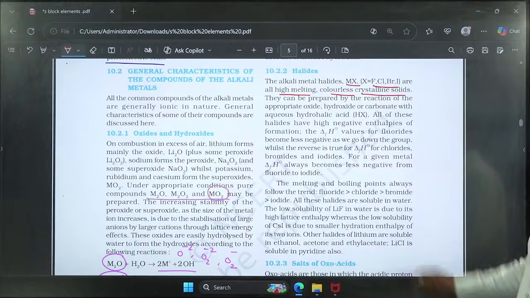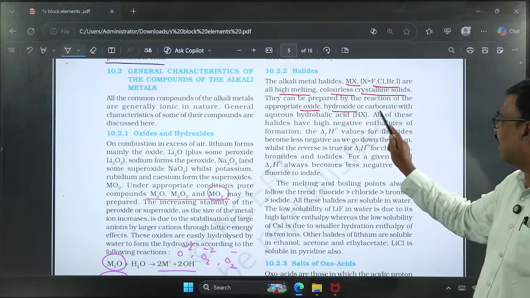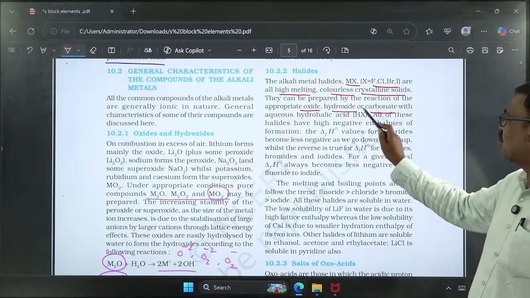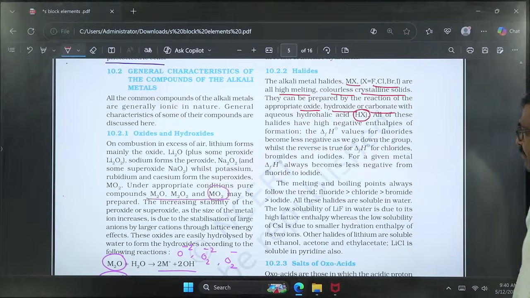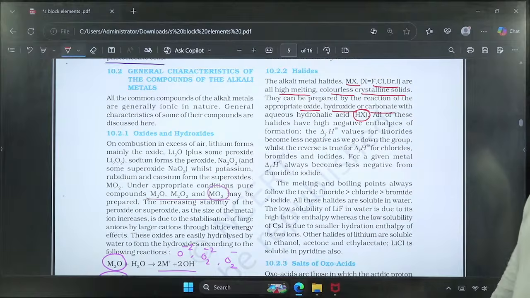They can also be prepared by the reaction of the appropriate oxide, hydroxide or carbonate with aqueous hydrohalic acid solution. The hydrohalic acid has the general formula HX. And one more thing, the enthalpy of formation values of these group elements will be negative.